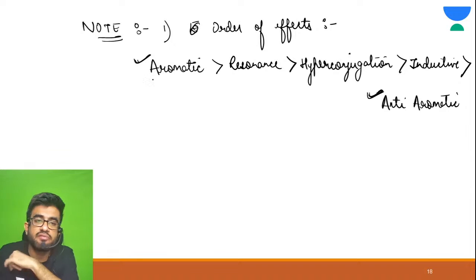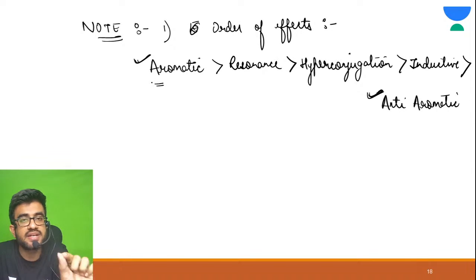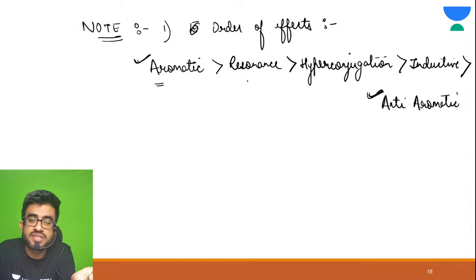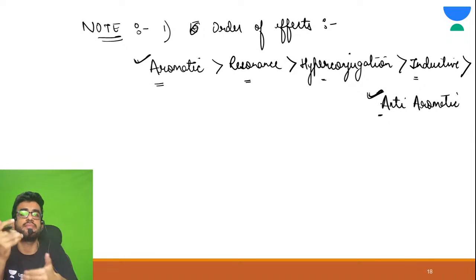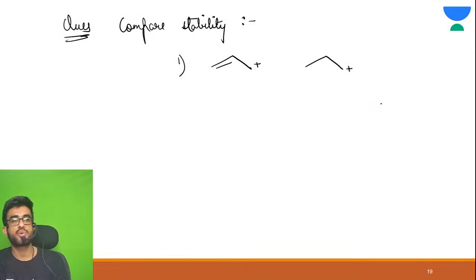First of all, check whether there is aromaticity or not. If it is aromatic, it is the most stable one. Then see whether it is stabilized by resonance or not. Then hyperconjugation, then inductive, then anti-aromatic. You need to see this order every time. All right, this is your question.